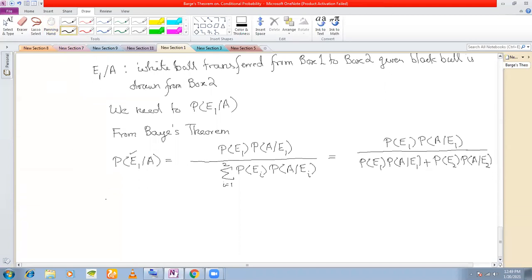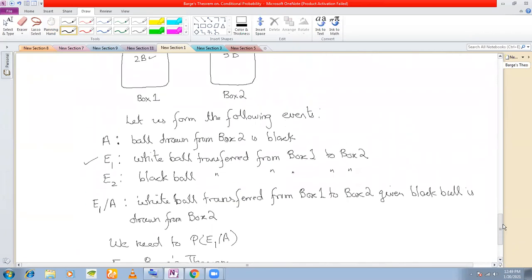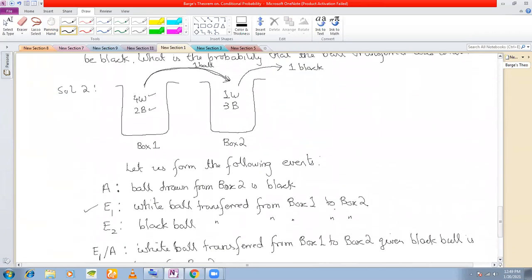So what is PE1 here? Look at the event. What is the event E1? Event E1 is white ball transferred from box 1 to box 2. What is the probability that a white ball is transferred from this to this? How many white balls? 4. How many total balls? 6 balls, right? The total is 6 balls.